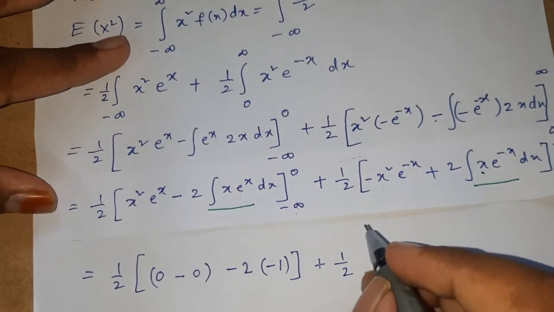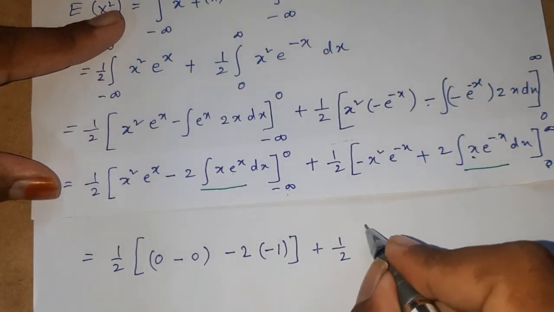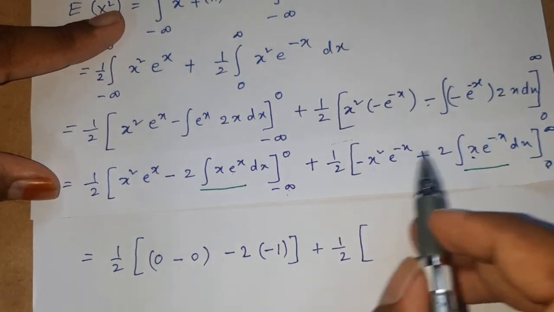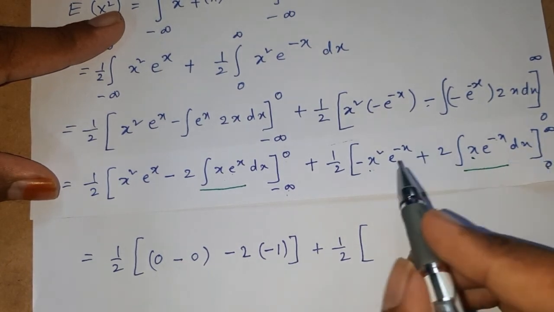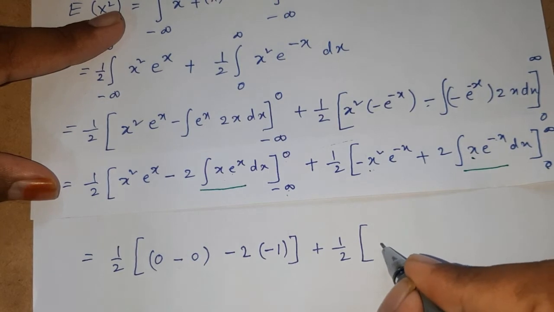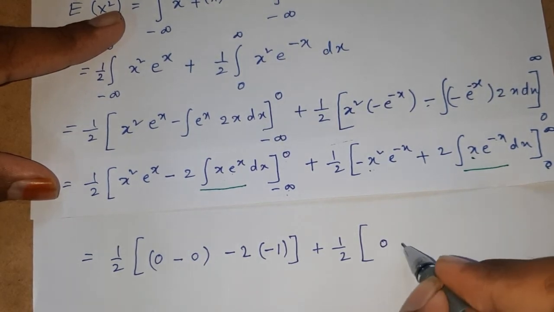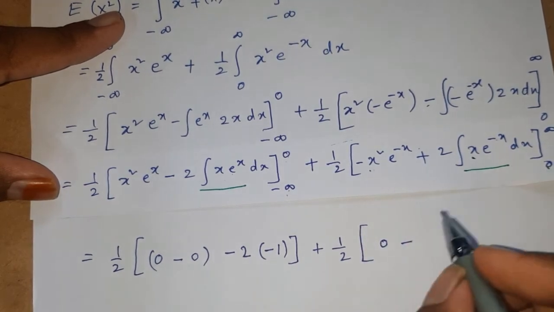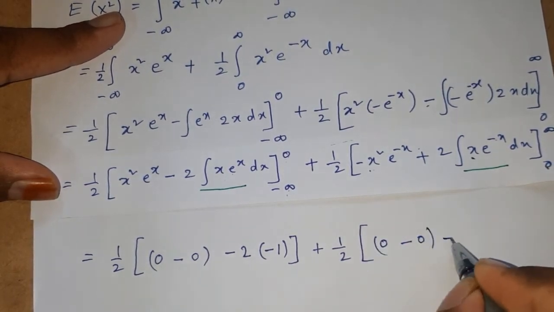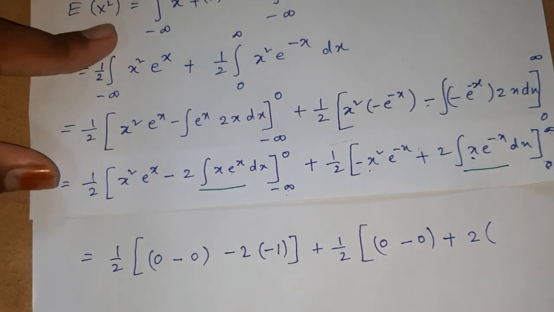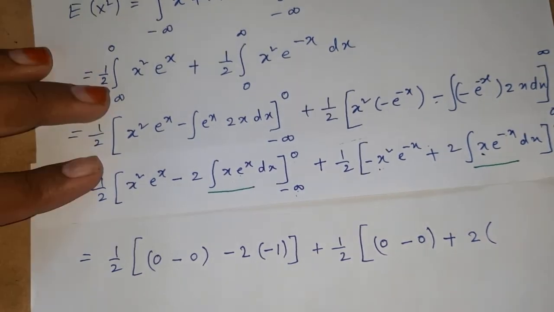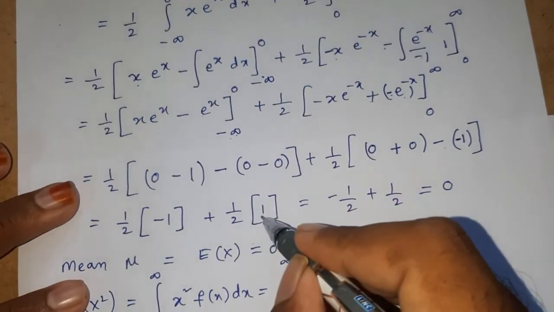1 by 2 into, here also, if we replace x with infinity, as x tends to infinity, limit of x square e power of minus x is 0, minus, if we replace x with 0, we will get 0. 0 minus 0 plus, okay, with the limit 0 to infinity, integral x into e power of minus x, value is 1.